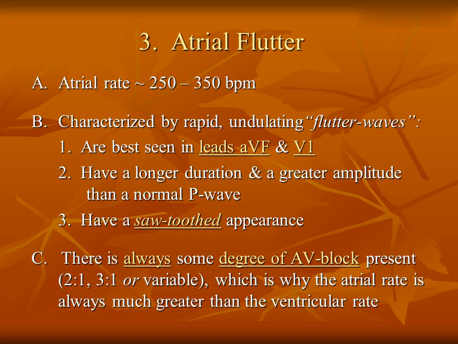3. Atrial flutter: atrial rate 250 to 350 bpm. It is characterized by rapid, undulating flutter waves. 1. They are best seen in leads aVF and V1. 2. They have a longer duration and a greater amplitude than a normal P wave. 3. They have a sawtoothed appearance. There is always some degree of AV block present, 2 to 1, 3 to 1 or variable, which is why the atrial rate is always much greater than the ventricular rate.